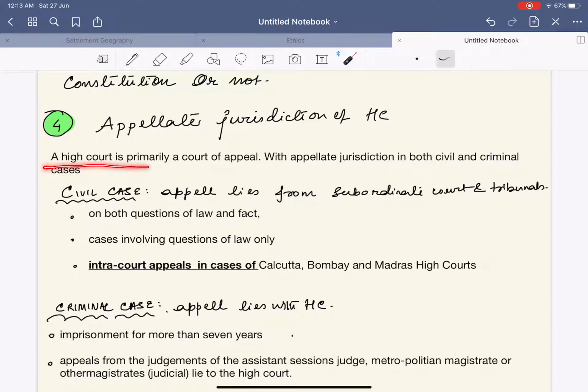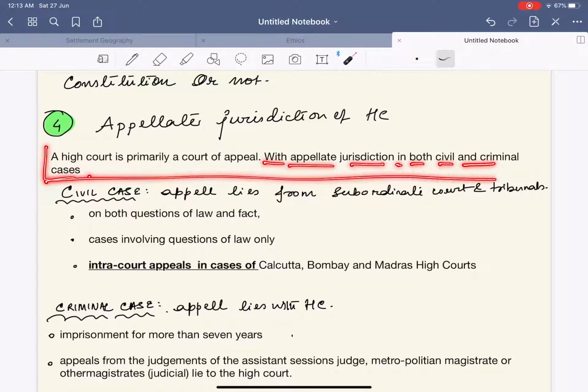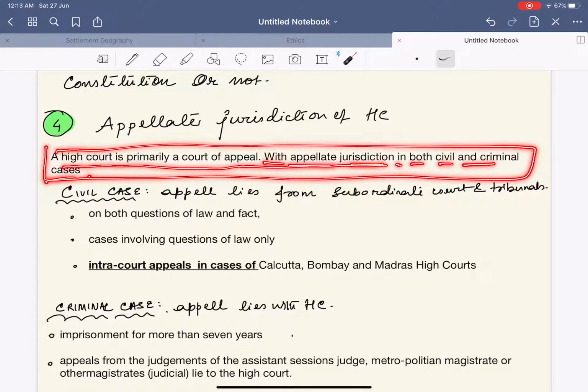A High Court is the primary court of appeal. This is the simple statement in your Lakshmikant. Again, Lakshmikant itself says it has appellate jurisdiction in both civil and criminal cases. This is your first introductory statement: the High Court is the primary court of appeal with appellate jurisdiction in both civil and criminal cases.